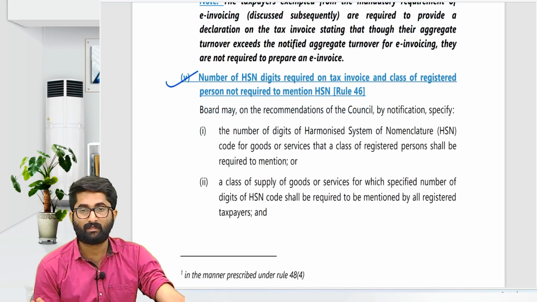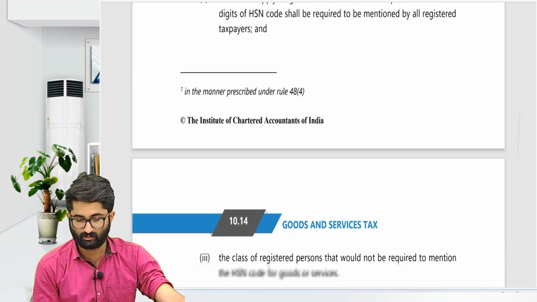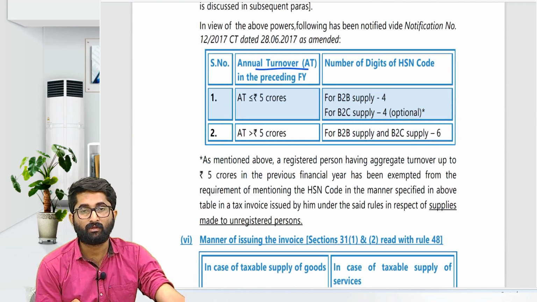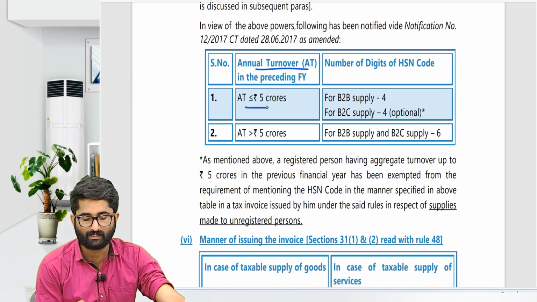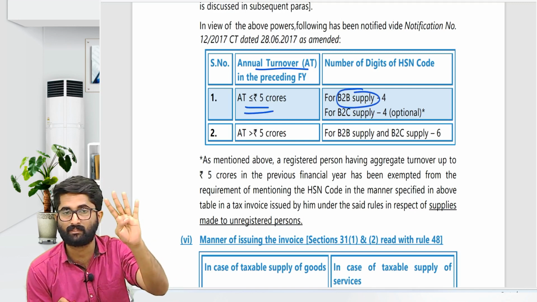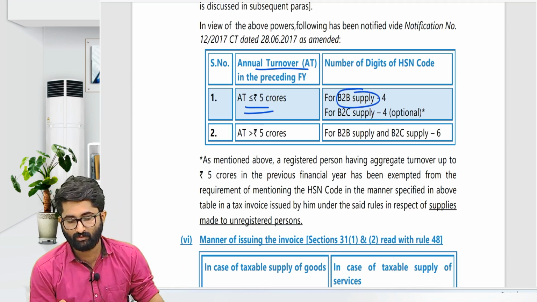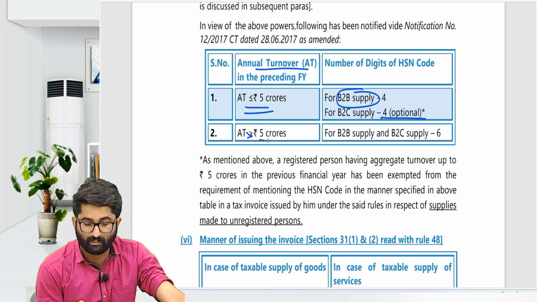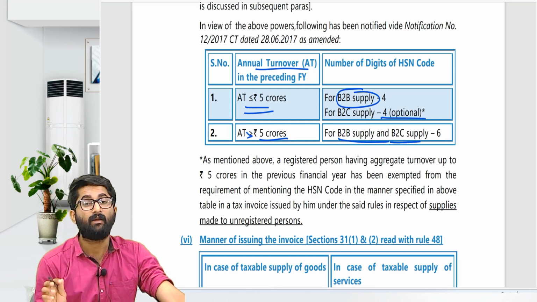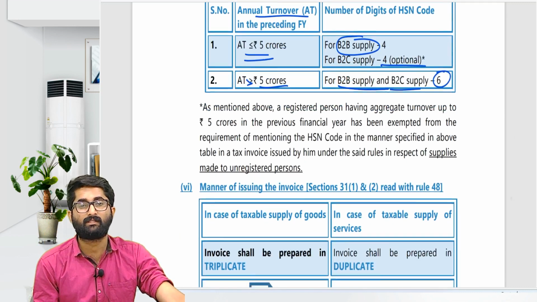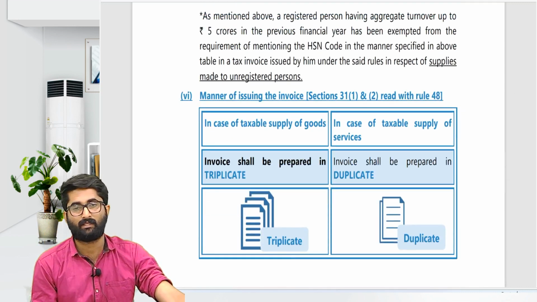Later, in the case of HSN code, there is one important note on HSN code. If the aggregate annual turnover of the person in the preceding financial year is less than or equal to 5 crores, then for business to business supply at least 4 digits of HSN code should be there. But for B2C it is optional. But if your turnover is greater than 5 crores, then for B2B supply and B2C supply, in all cases at least 6 digits should be there. How many digits are there in HSN code? 8 digits will be there.